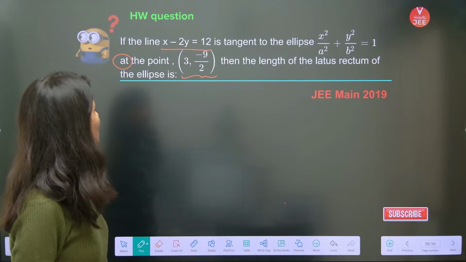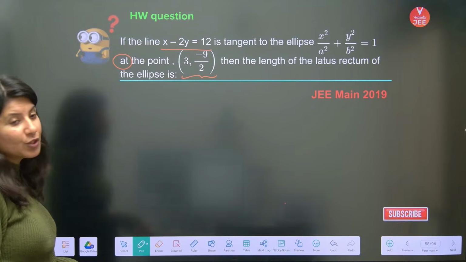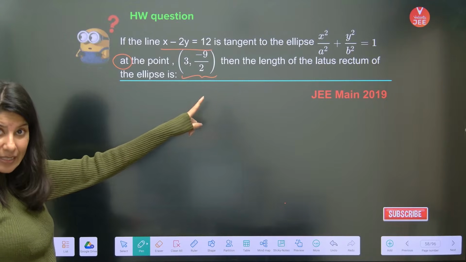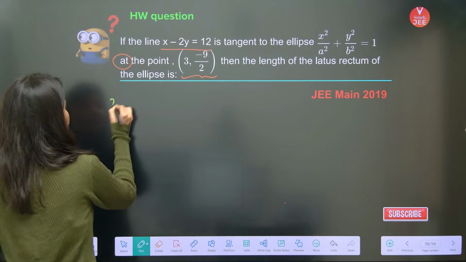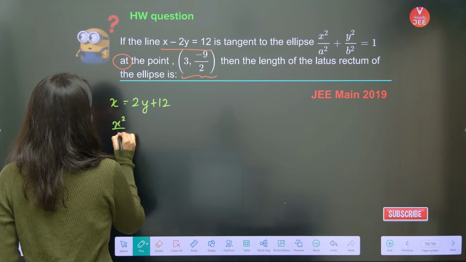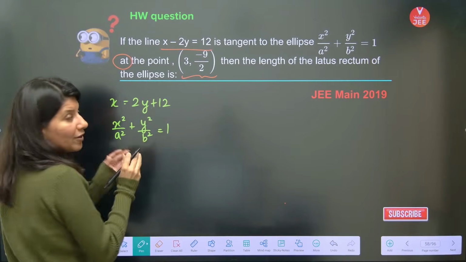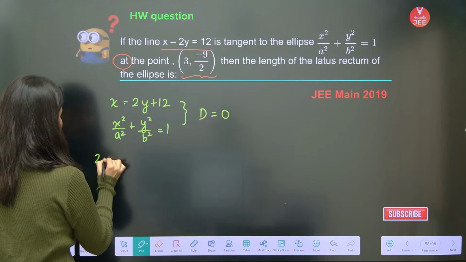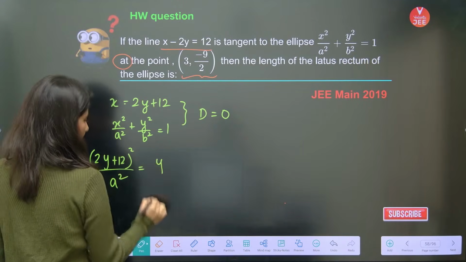Alright. So, if the line is tangent to the ellipse, remember I told you the generic condition. If you solve this equation with the ellipse, you will get discriminant equal to 0. That is the first thing. So, let's do that. x equals 2y plus 12. If you solve it with x squared by a squared plus y squared by b squared equals 1, your discriminant will become equal to 0. Let's do that, okay? So this is 2y plus 12 whole squared upon a squared is equal to